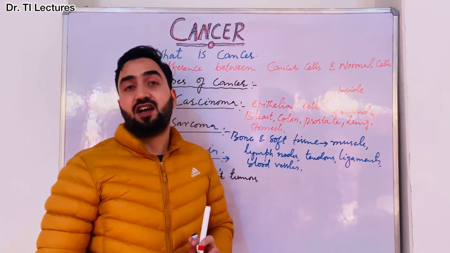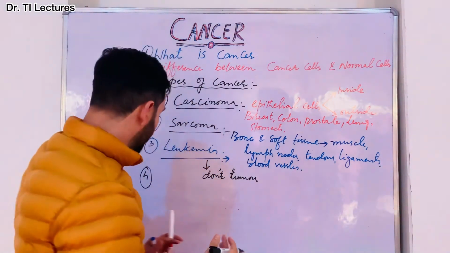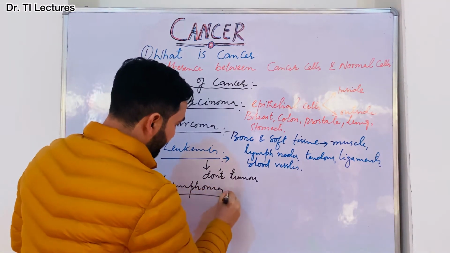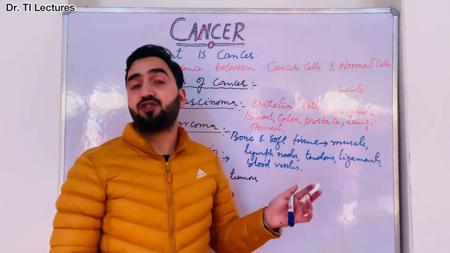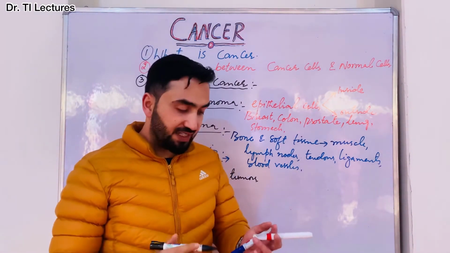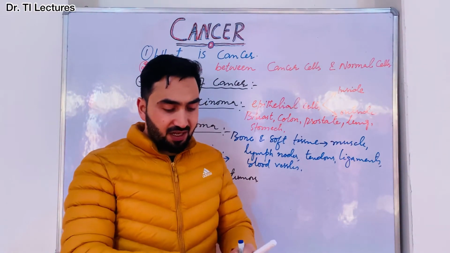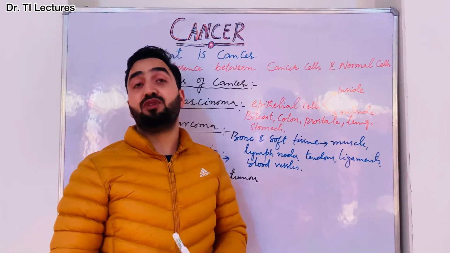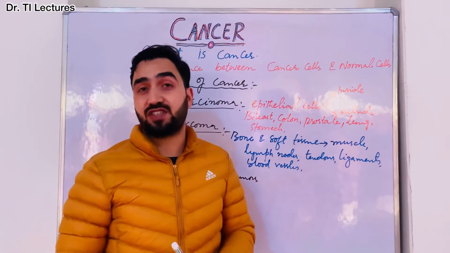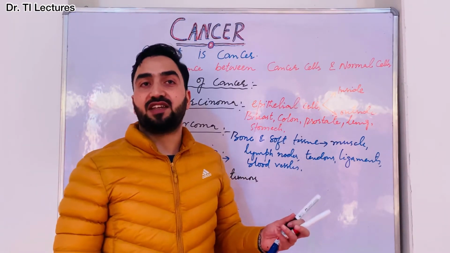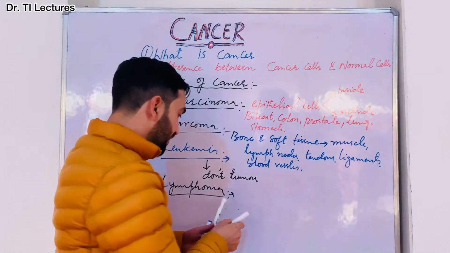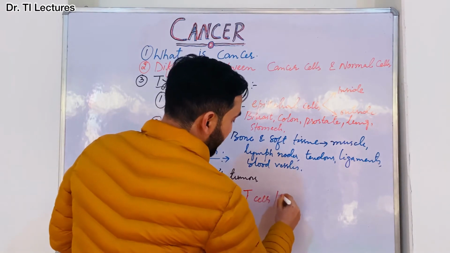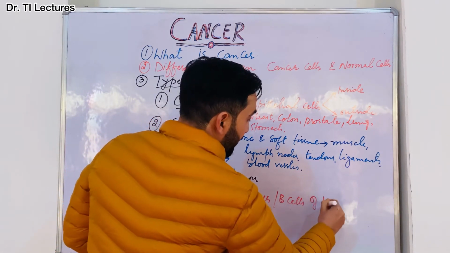Now the fourth kind of cancer is lymphoma. The fourth type of cancer, lymphoma, is a cancer that begins in the lymphocytes. As we know, lymphocytes are the important cells of our immune system, like T lymphocytes or the B lymphocytes. If there is any abnormality in T lymphocytes and B lymphocytes and they form the cancer, that kind of cancer is known as lymphoma. So lymphoma forms in the T cells or B cells of the immune system.